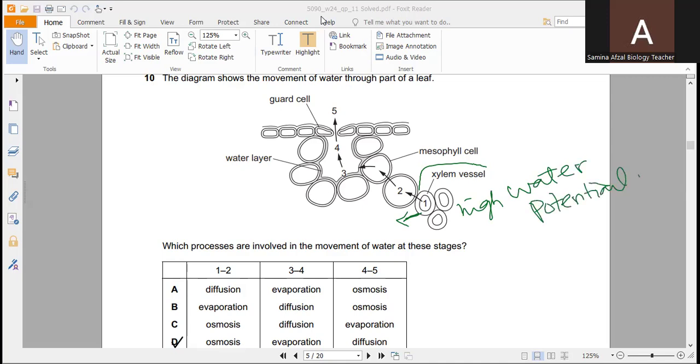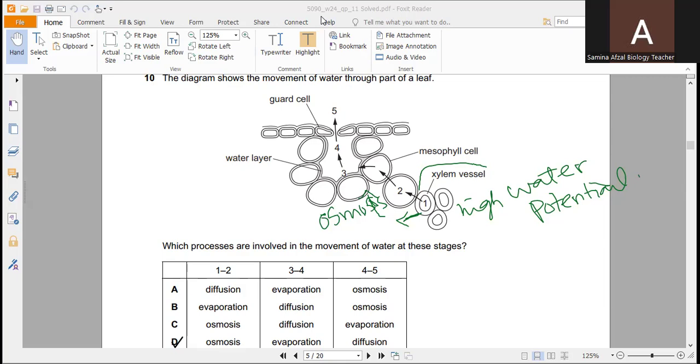So water will move from its higher water potential towards the lower water potential, and in mesophyll cells, the water potential is low. So water moves from higher by the process of osmosis. So from 1 to 2, the process of osmosis will take place. And third, the movement from 3 to 4 is water from the water layer surrounding the mesophyll cells to the intercellular spaces. So water moves from the water layer surrounding the mesophyll cells to the air space within the leaf.